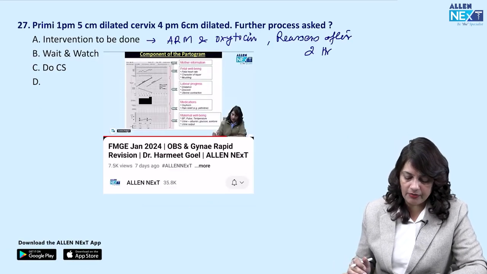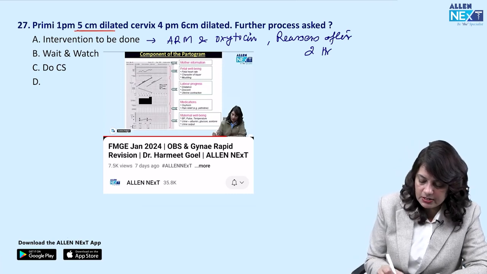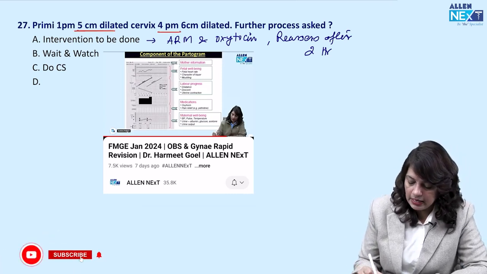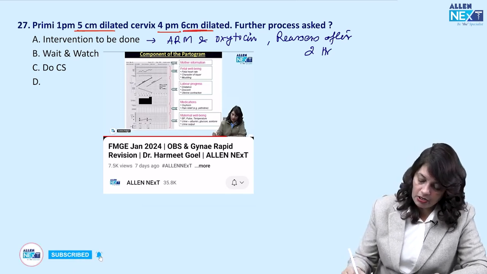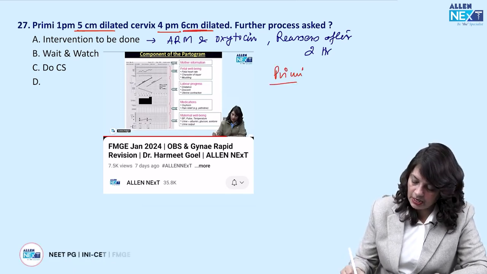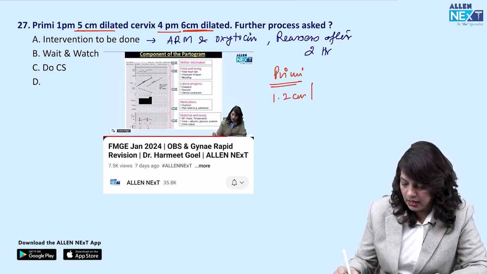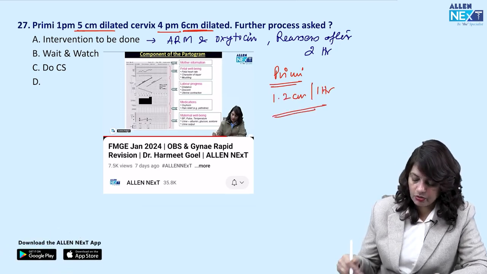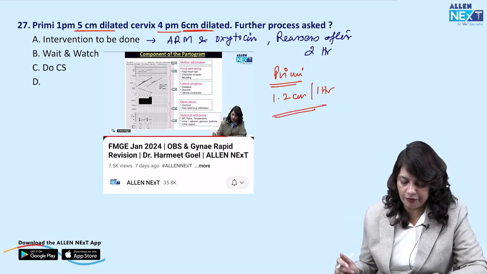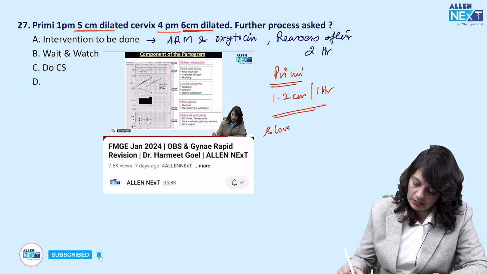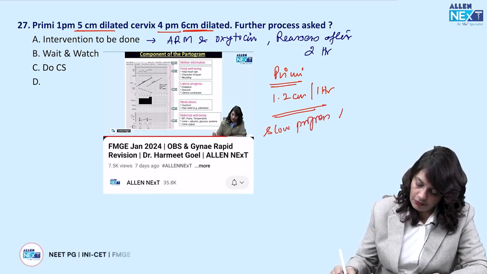Next, a primigravida at 1 p.m. had a 5 centimeter dilated cervix, and at 4 p.m., 3-4 hours later, it was 6 centimeters dilated. Now, the rate of cervical dilatation in primigravida is 1.2 centimeters in 1 hour. So in 3 or 4 hours, she should have been around 9 centimeters. So this is what is a slow progress of labor.